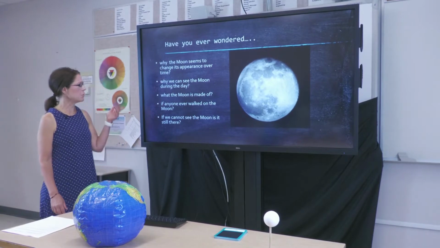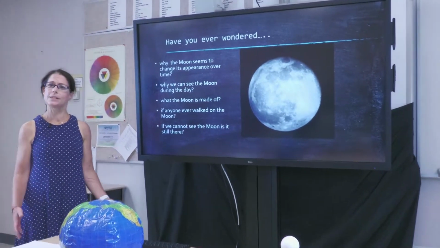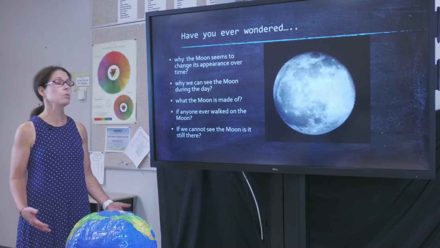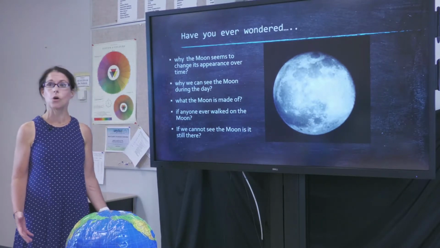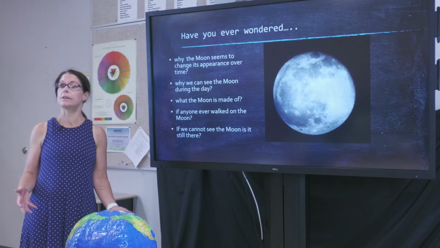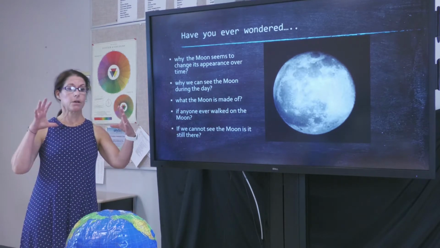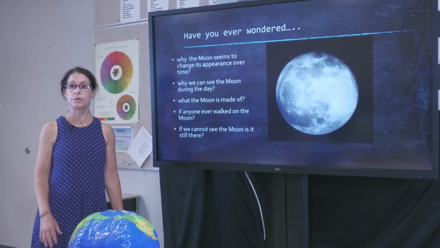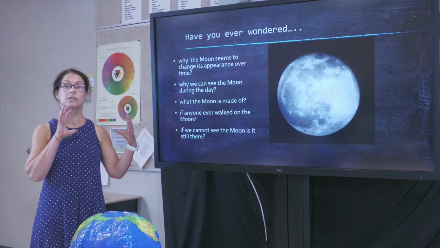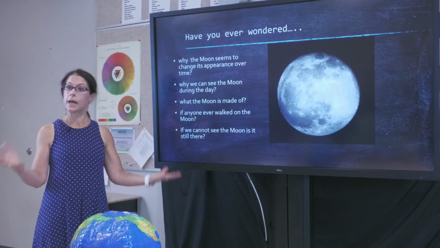So I have a few questions here today that I want to discuss with everyone. Have you ever wondered why the moon seems to change its appearance over time? One night you might be looking outside and you see the moon is very full, and then a few days later you might go out and see that the moon appears to be smaller in size, or it might not even be there at all.